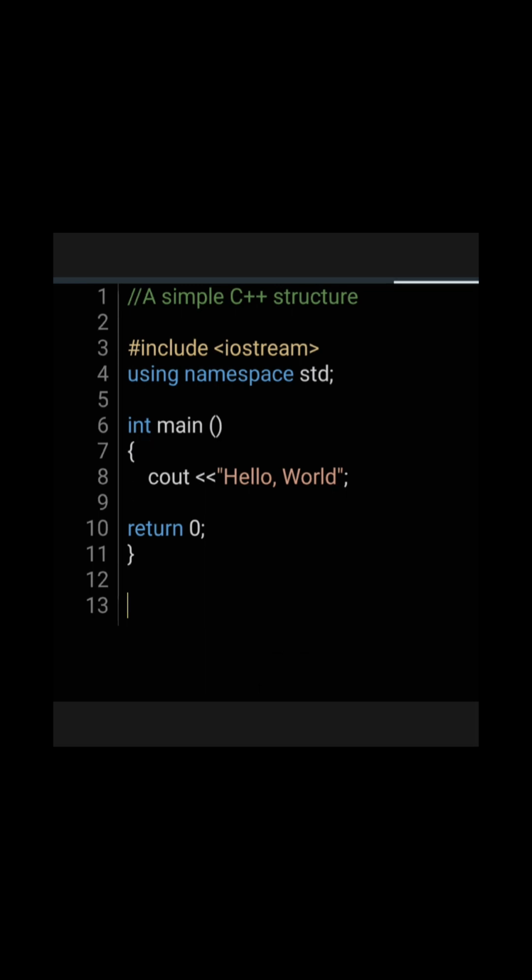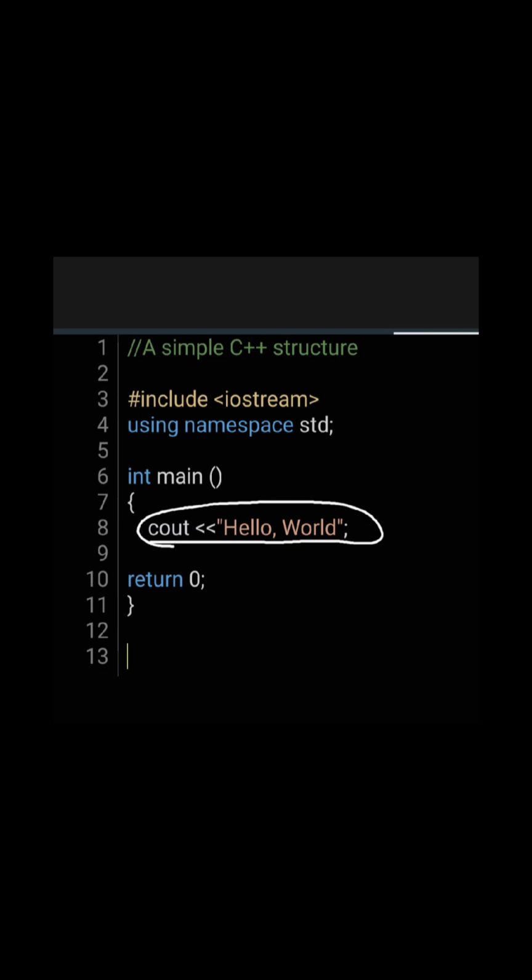Now we have the cout statement. So this is a C++ statement. A statement is a simple or compound expression that can actually produce some effect. In fact, this statement performs the only action that generates a visible effect in our first program.